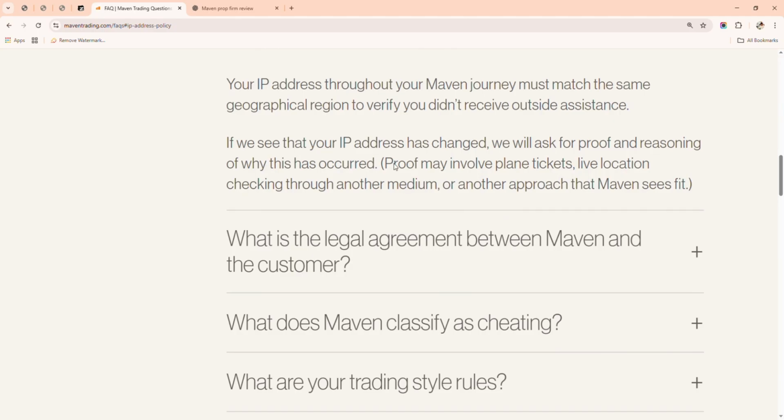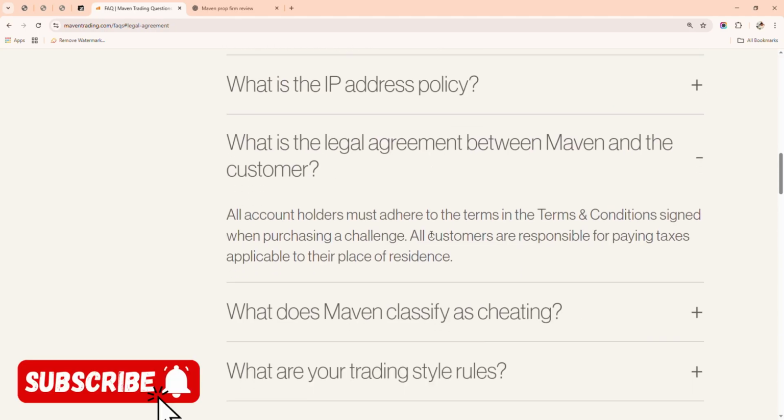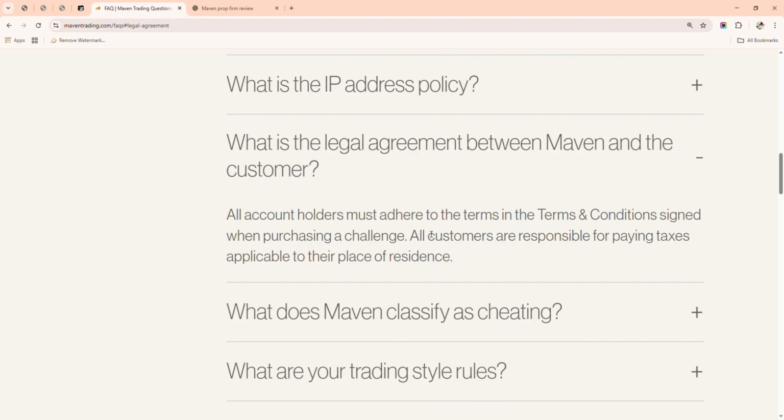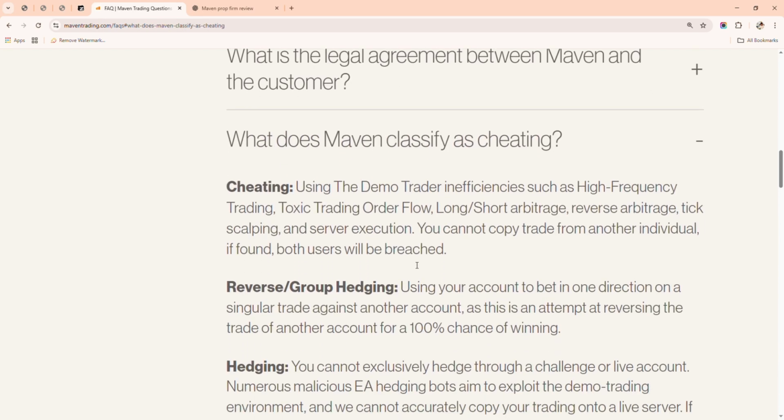It's very, very important. So what's the legal agreement between Maven and the customer? Obviously, before you get an account you have to tick their terms and conditions when purchasing an account. So that one is very, very important. You must make sure that you abide by their terms and conditions. It's very, very important. So now comes the big part.